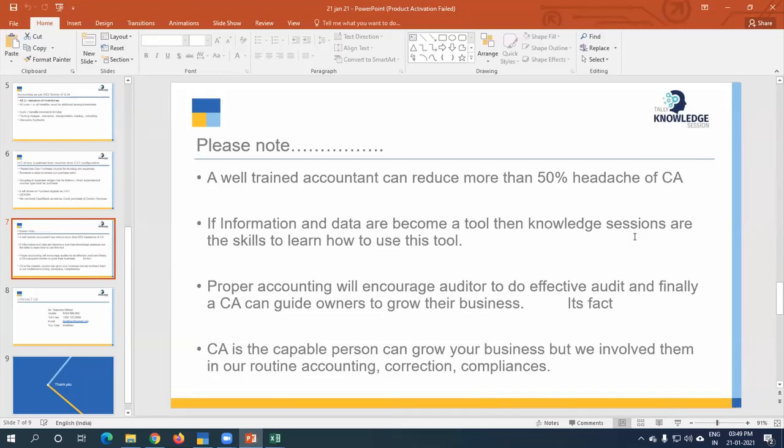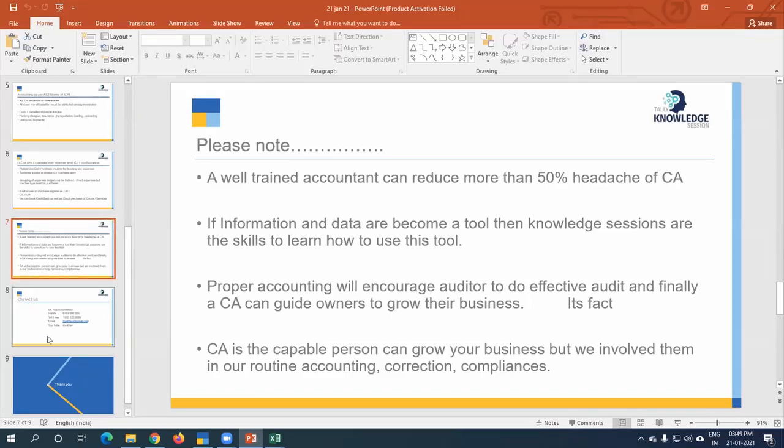problem, XYZ is your business hurdle, so I will give you some suggestions on that. So the CA will help you grow your business, rather than our appointing a chartered accountant only for compliance. Compliance is a part of accountancy only.